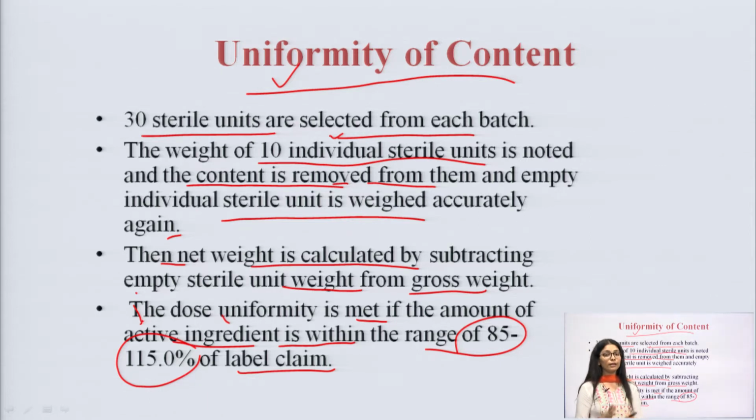First, we have to take 30 sterile units, then take the first 10 individual sterile units, and at the end we have to remove all the content, then weigh it, and after weighing we have to just note it down.